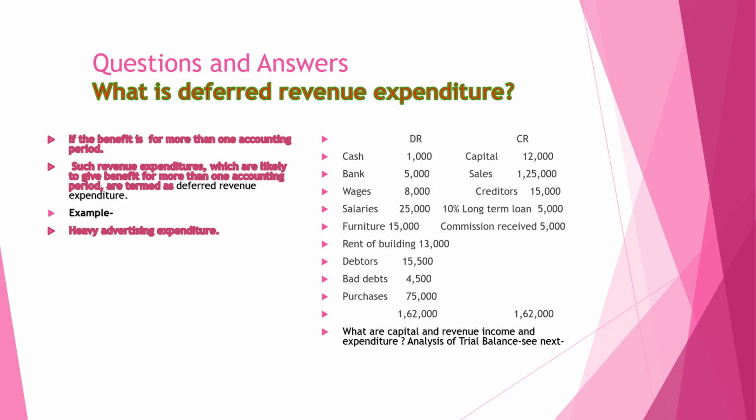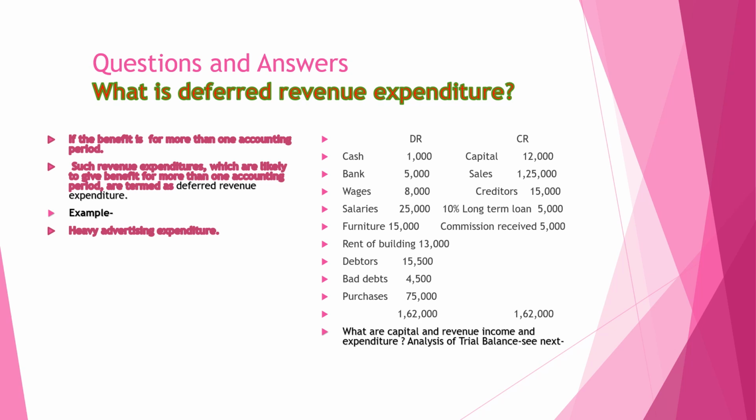We divide the expenditure over the period in which we are going to take the benefit, like 5 years. Total expenditure, suppose 5 lakh, we divide by 5 and get 1 lakh. This 1 lakh will be debited to the profit and loss account, and the rest will be shown on the asset side of the balance sheet.